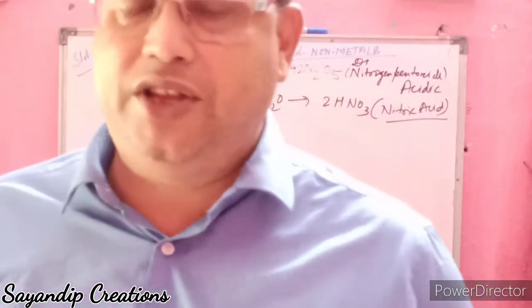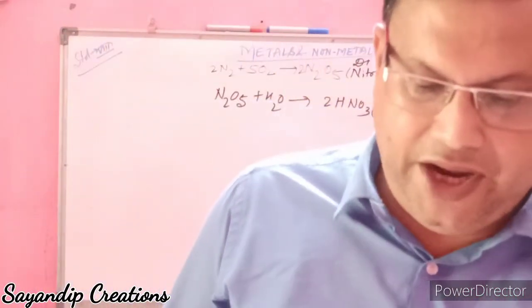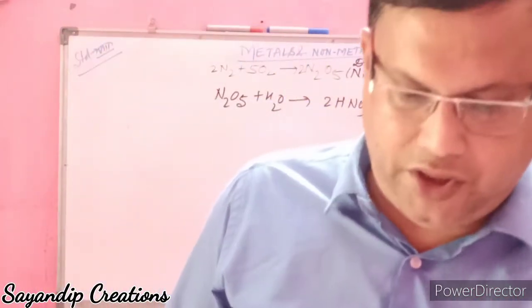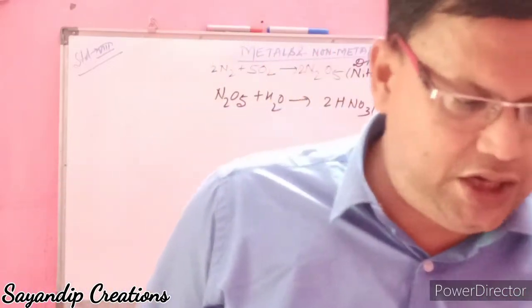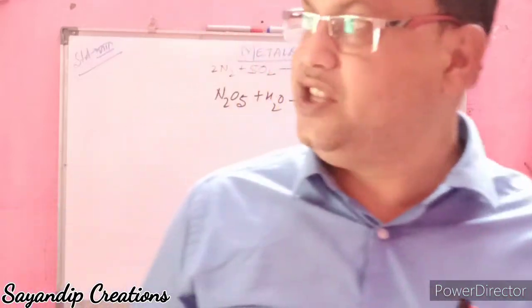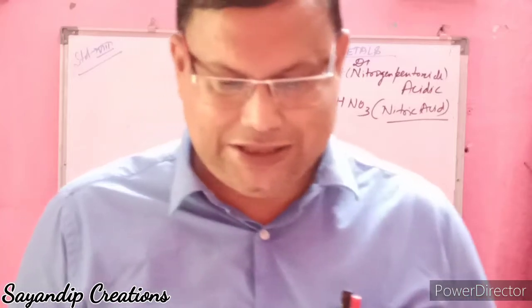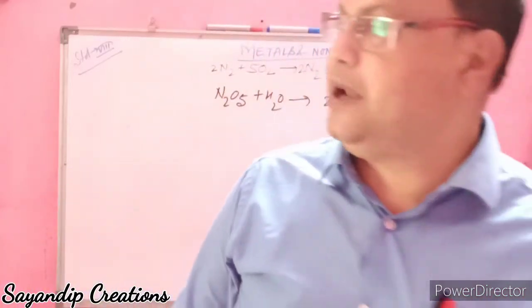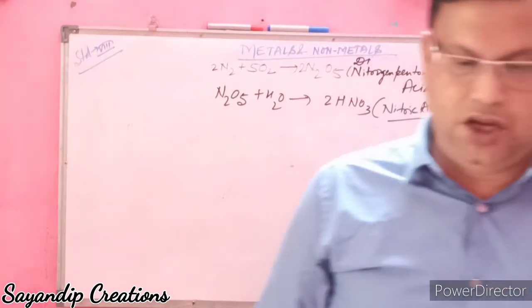Next, carbon reacts with oxygen to form two oxides: carbon monoxide and carbon dioxide. Carbon monoxide is neutral in nature, whereas carbon dioxide is acidic. When carbon dioxide dissolves in water, it forms carbonic acid.